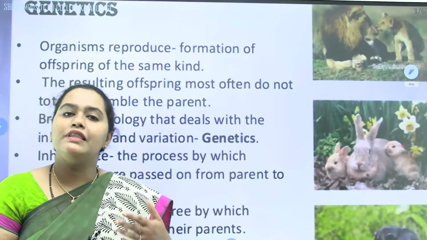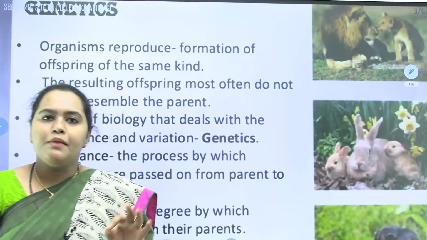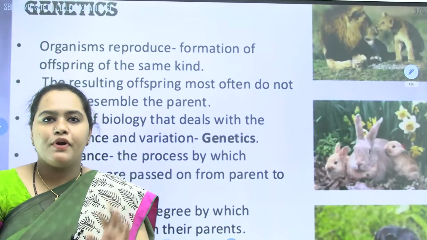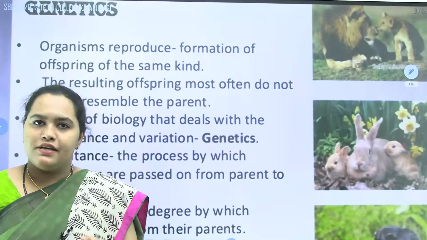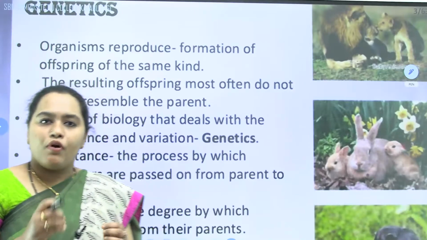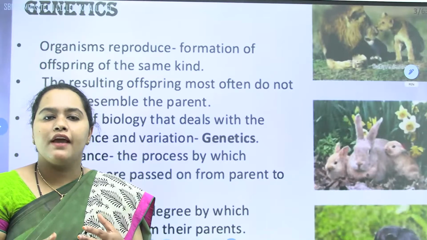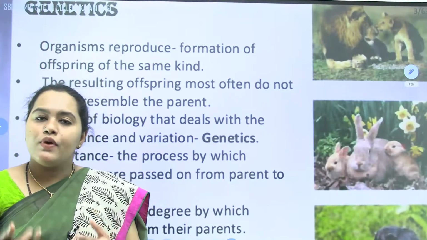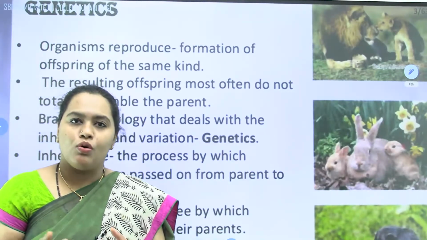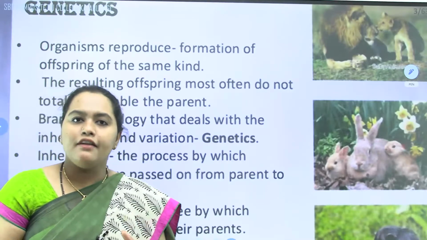Like that, even the plants give rise to their own kind. A neem plant is not going to reproduce a mango. Yes or no? So that is the exclusive process where living organisms reproduce their own kinds. Now the question arises, why is it so? Why can't we give rise to any other form?